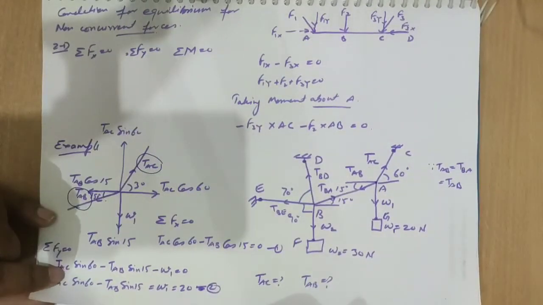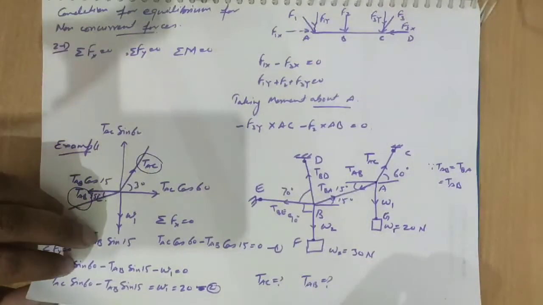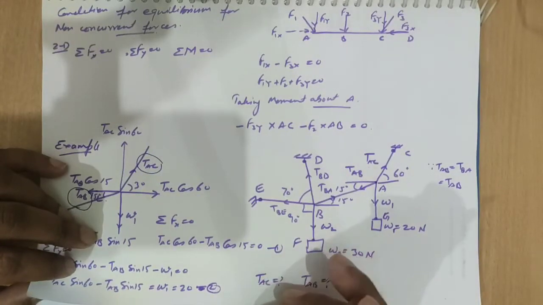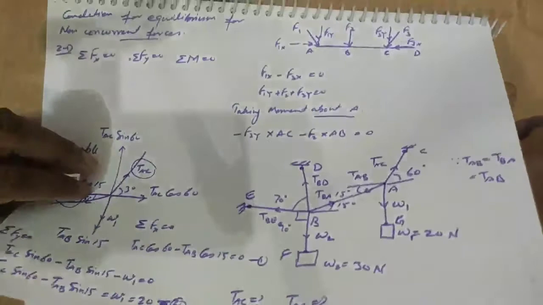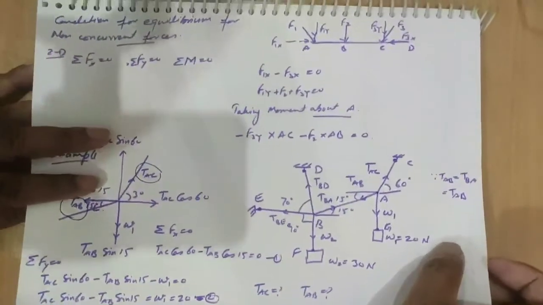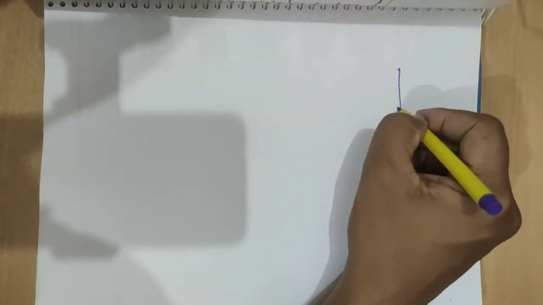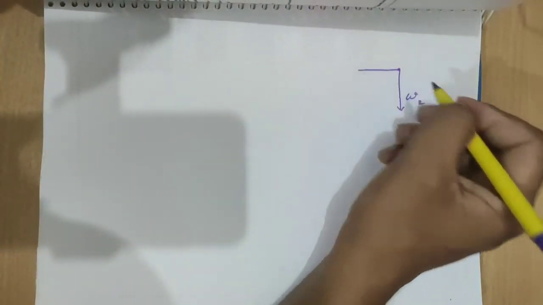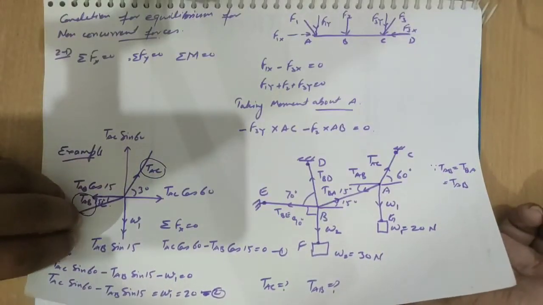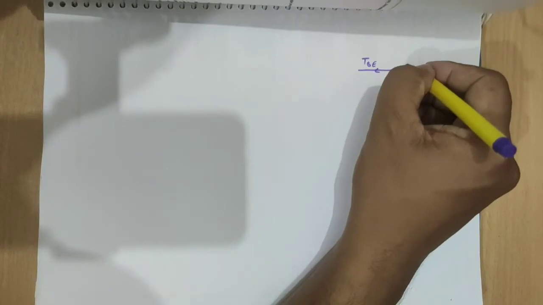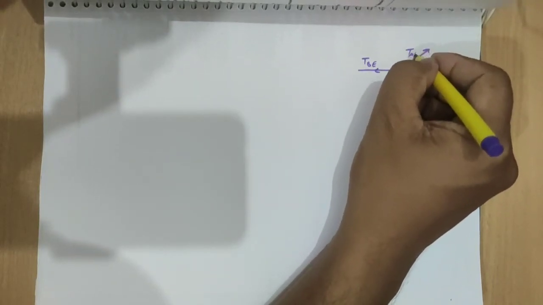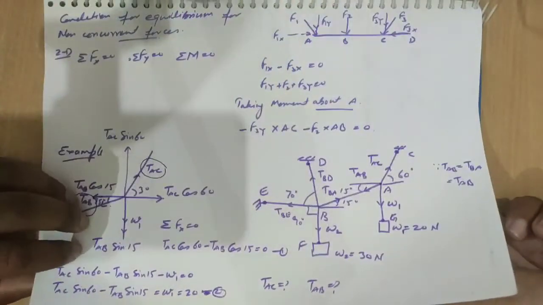And further we can take the point B. W2, TBE, TBA, B or AB, both the same thing.